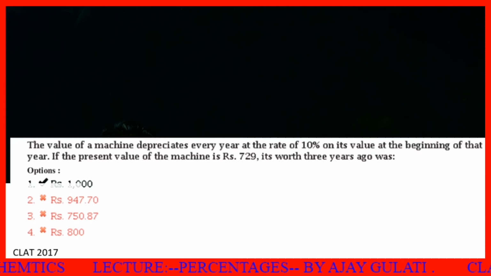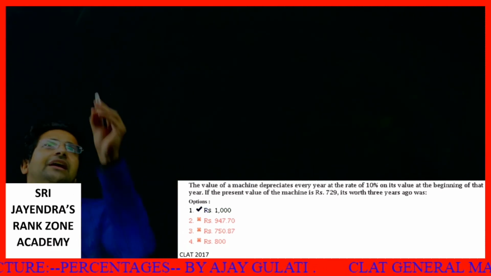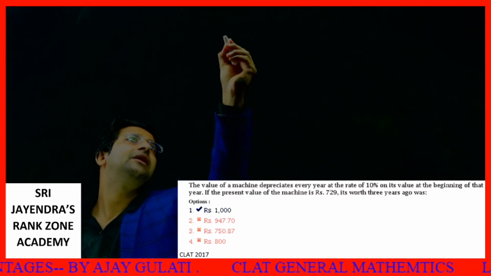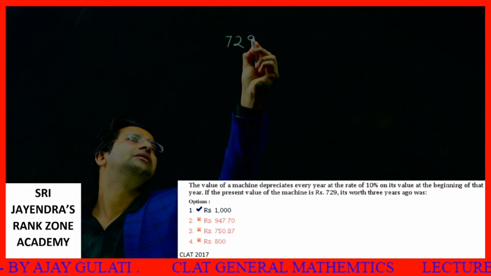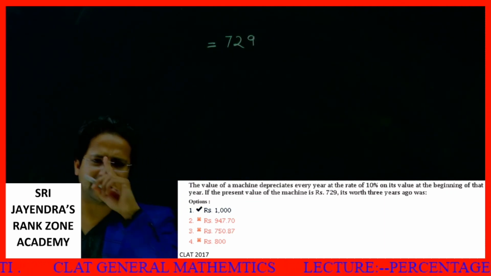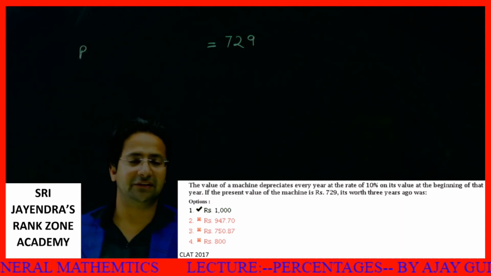Let's start the question. I'm decreasing the size now. What we are given is the current present price. The present price is 729. Then we are saying 3 years ago its price was, let's say, P. Every year it decreases by 10%.